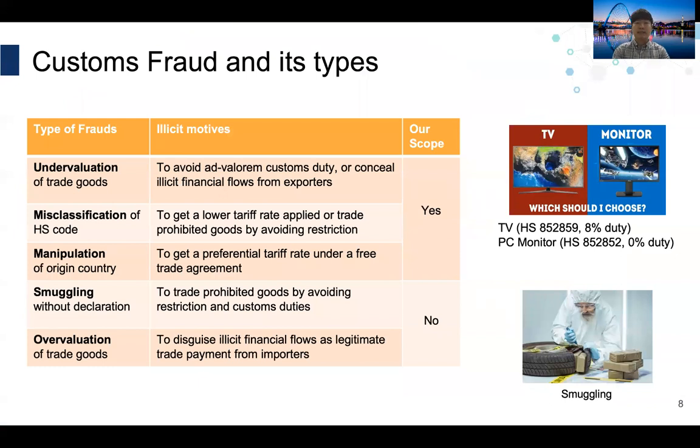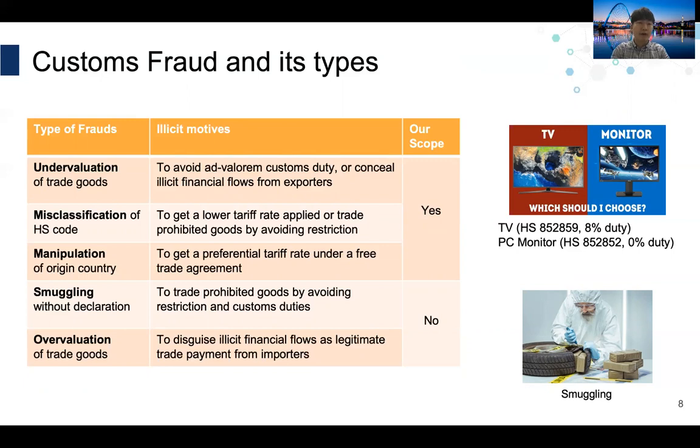As we have seen, some traders intentionally manipulate some declaration details to avoid customs duties and even smuggle the goods. Individuals should also be aware of misclassification when they are shipping products from overseas and declaring them for customs clearance. For example, a television should be charged with an 8% tariff rate under the HS6 code 852859, but people can easily make a mistake by declaring it as a monitor and vice versa.